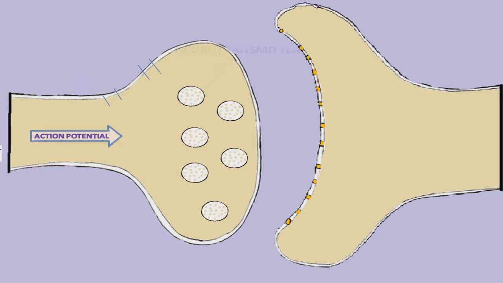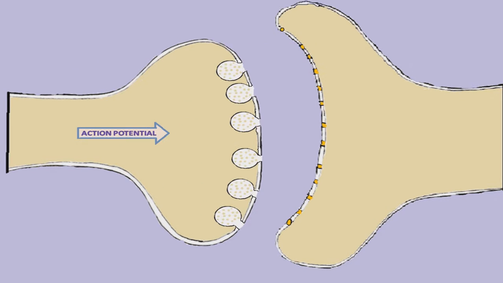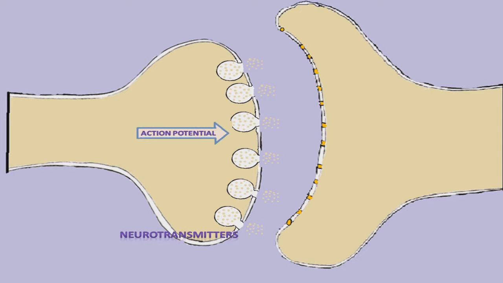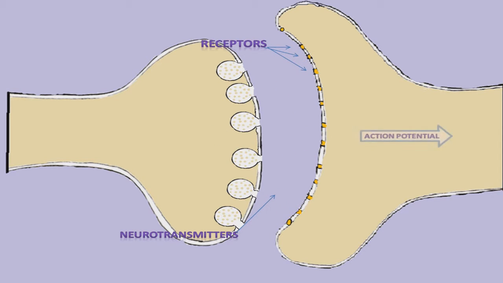Neurotransmitters are the voices of neurons and sit in special vesicles. When the action potential reaches the presynaptic terminal, this vesicle merges with the cell membrane and releases the neurotransmitter into the synaptic cleft. The mission of the first neuron is completed, and now the second neuron is all ears. Its membrane is covered with receptors. Receptors analyze incoming transmitters, and if it was an excitatory impulse, it's transmitted to the next neuron, and if it was an inhibitory impulse, it stops. How the brain works is still a big mystery for scientists, but I hope that soon